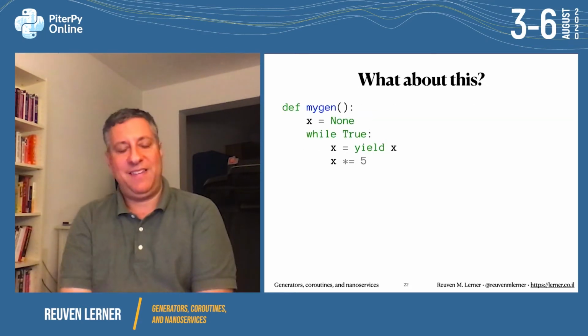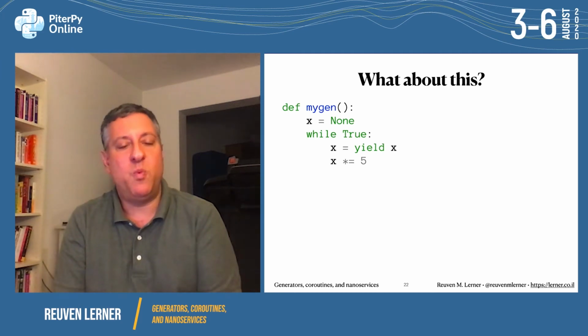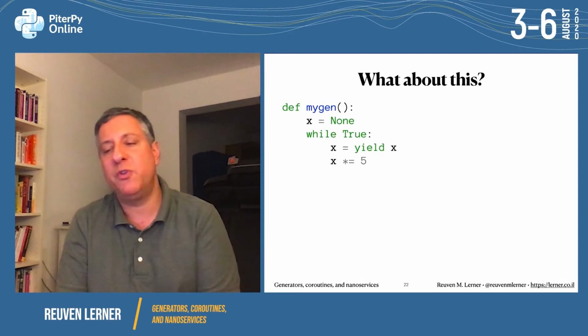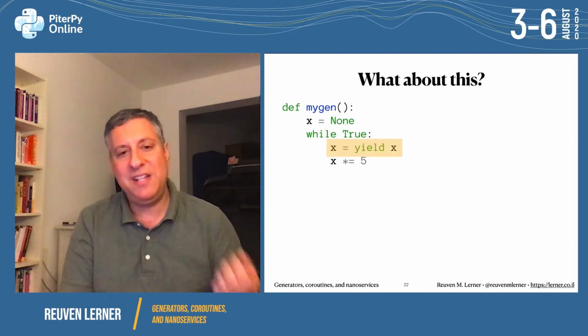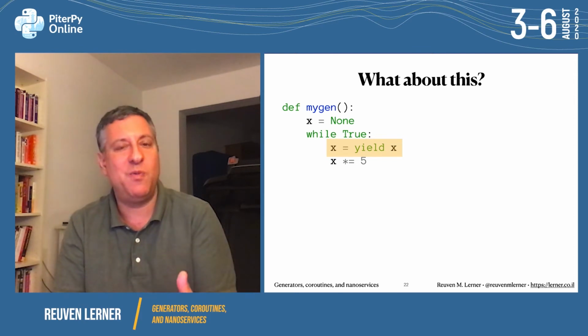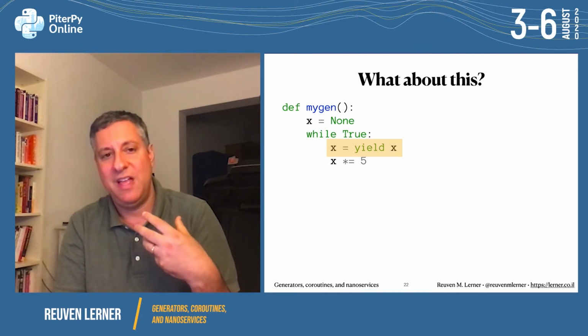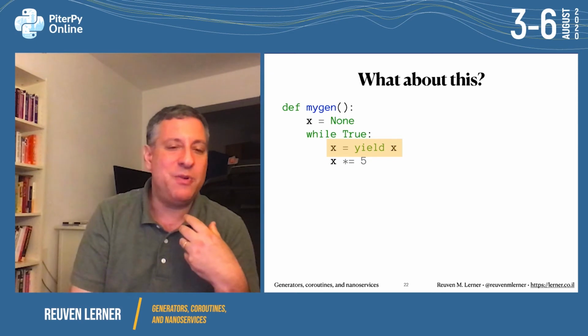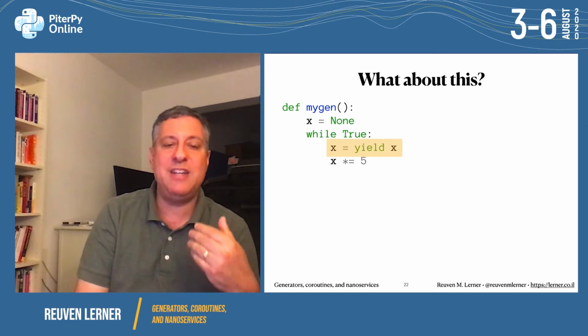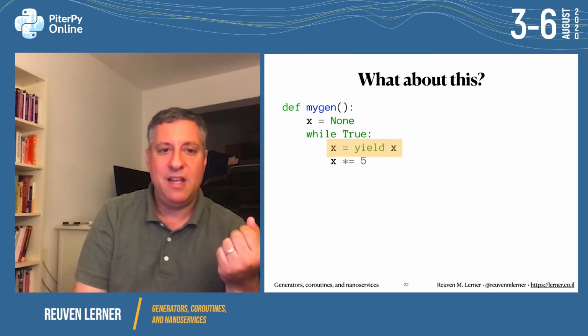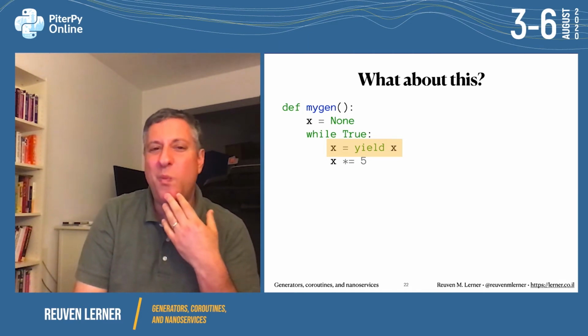Well, what about this? Now let's look at something a little different and weird. Here we have def mygen, x equals None, so far so good, while True, and now we see this: x equals yield x. Well, until now, yield has always been a statement that returned a value to us. But now it's not only going to return a value, it's also an expression. It has a value that can be assigned to a variable. And then we say x times equals 5. But what does that mean?